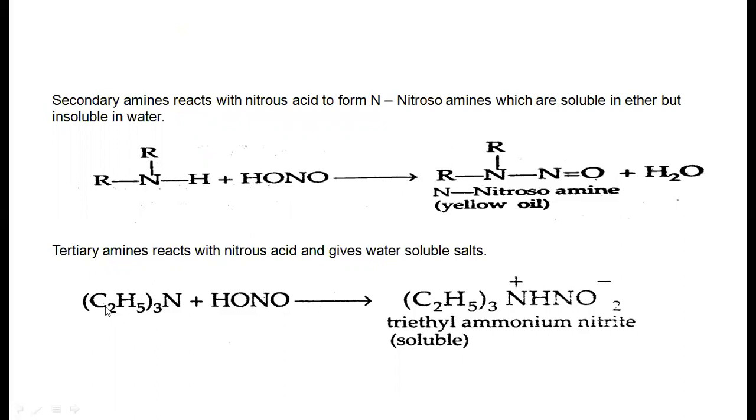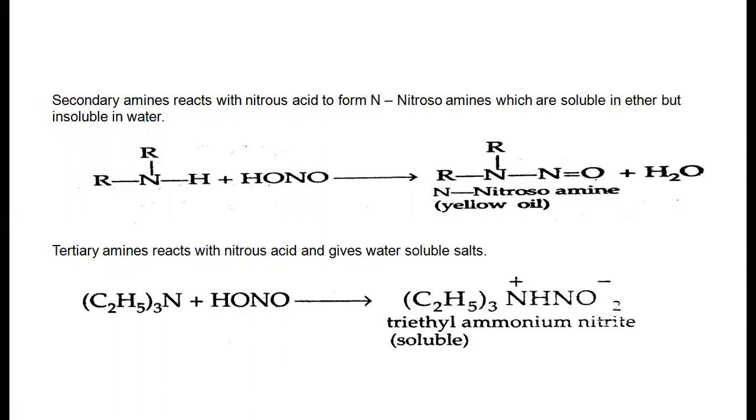Whereas this is a tertiary amine, because here the nitrogen is attached to 3 alkyl groups. When it reacts with nitrous acid, it produces triethyl ammonium nitrate, which is soluble in water. Like this, primary, secondary and tertiary amines react differently with nitrous acid.